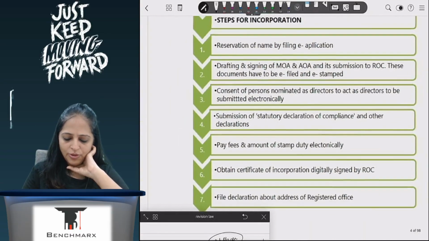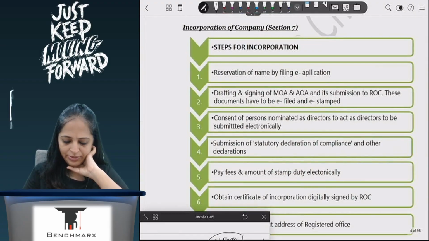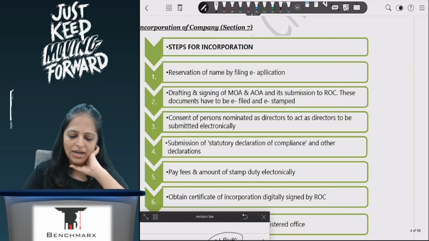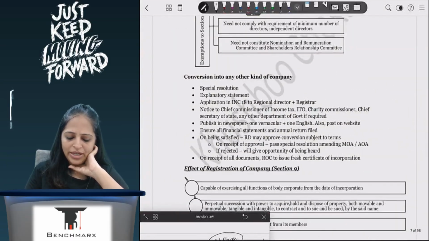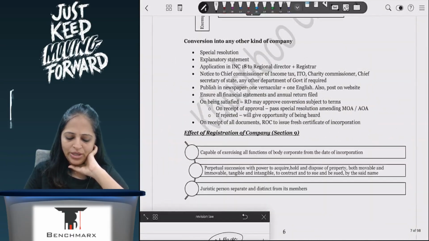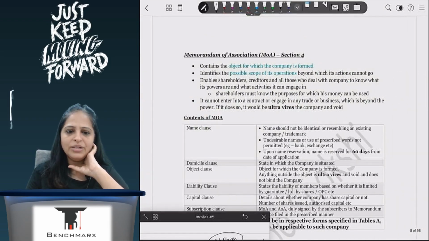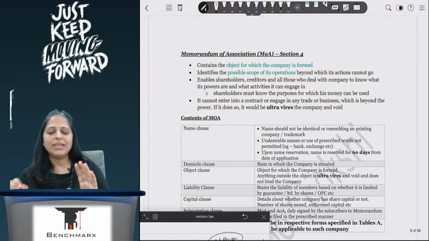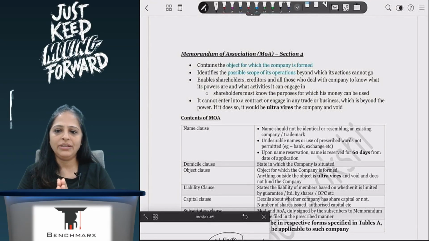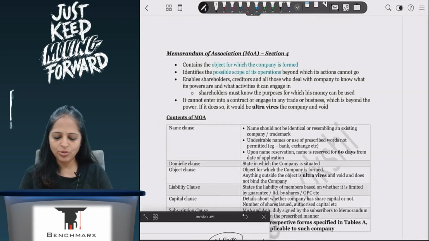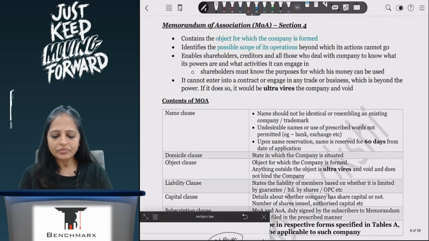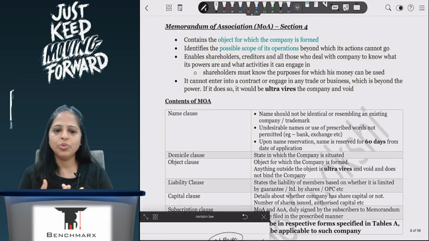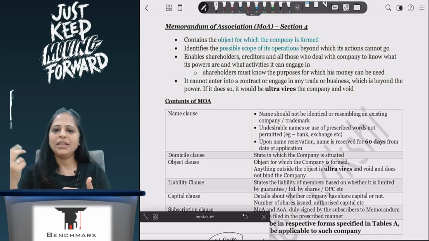Now, before I go forward, one more thing I would like to tell you is about your memorandum and articles of association, correct? So memorandum and articles of association, we have seen how the memorandum of association looks in class. It is basically something that brings out the object, the reason, the purpose why I am going to be incorporated as a company and what are the things that I am going to do. Things that are there in my memorandum are the things that I can do. Things which are not there in my memorandum, not mentioned in my object clause, is something I cannot do.